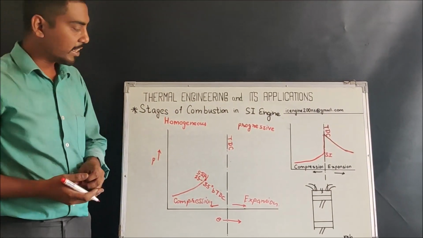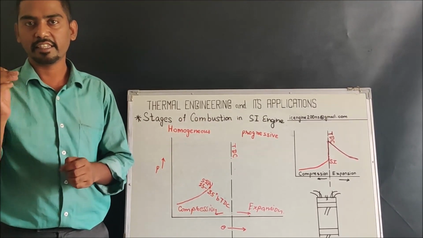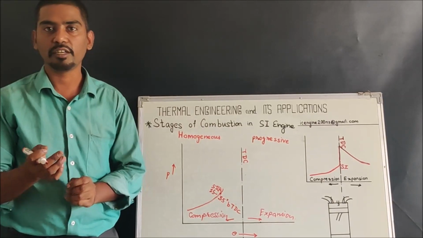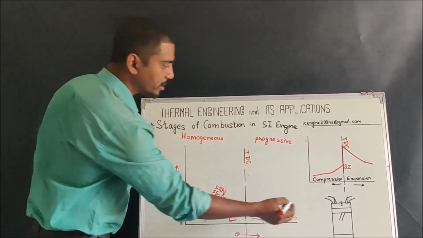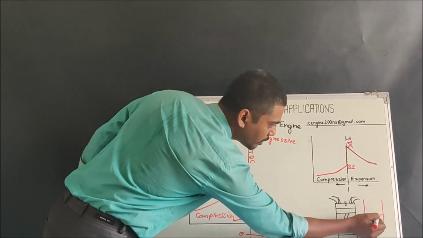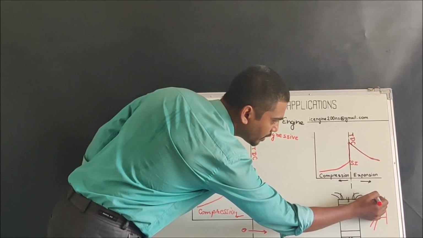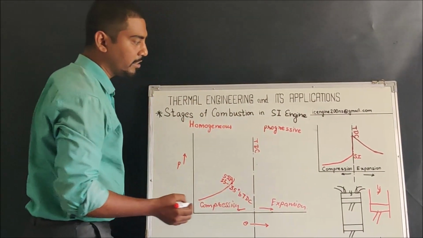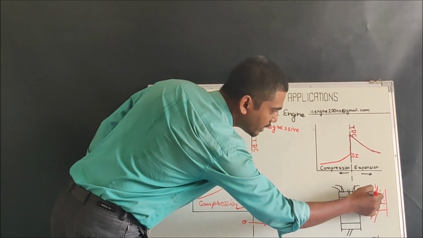As soon as the spark ignition is given, for the flame to propagate, there is an essential phenomenon that should happen. That essential phenomenon is the formation of the nucleus of the flame. Now inside the combustion chamber, let us see, we have a cylinder and piston arrangement. We have the spark plug over here. This spark plug is going to give the spark, and there is air fuel mixture present inside this combustion chamber.